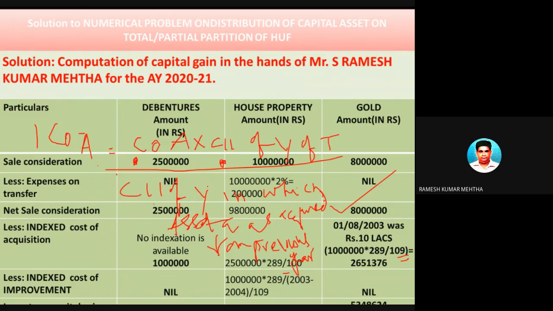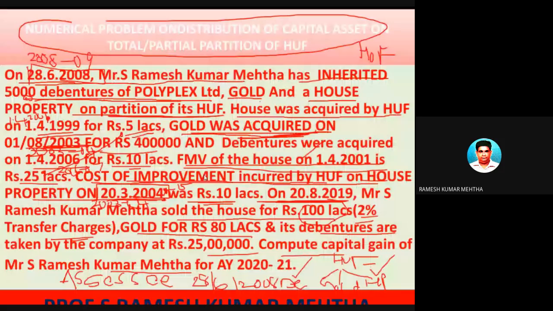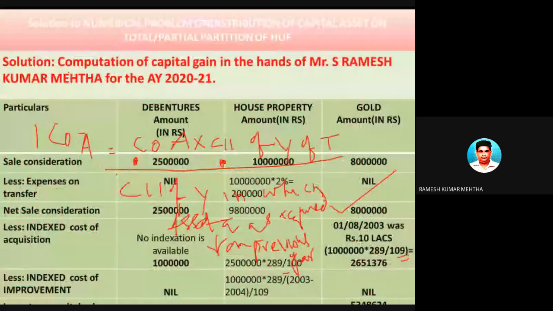I have made a small mistake here, so please take this into account. The previous owner was the Hindu undivided family, which gifted it to Mr. Ramesh Mehta by virtue of the partition in the year 2008-2009. So the cost inflation index of 2008-2009 has to be taken into account.